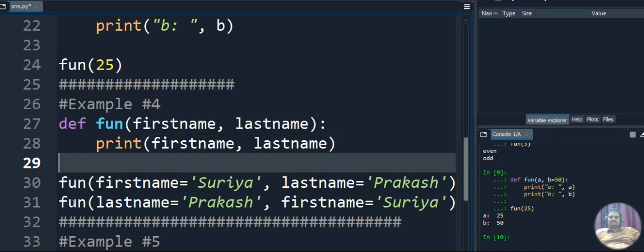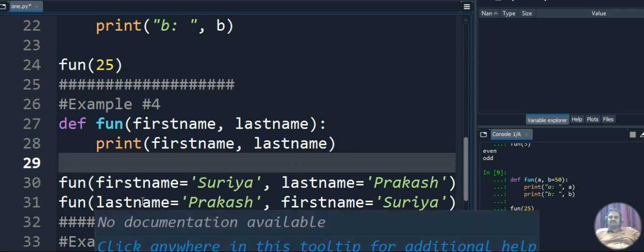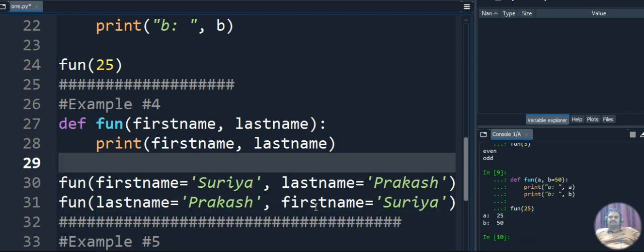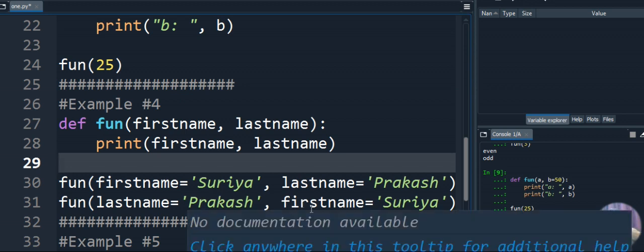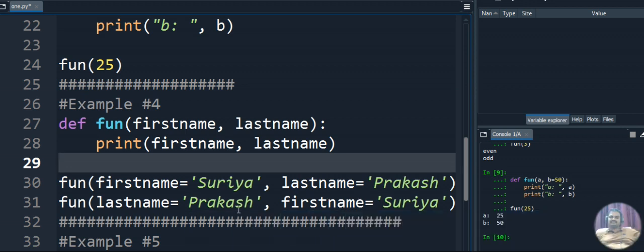When I call the function a second time, I am passing the last name as the first parameter and the first name as the second parameter. So in this case we are passing in reverse order: the last name first and the first name second. In the function, though, it is in order: first name is in the first position and last name is in the second position, so it will just receive the values as they are passed.